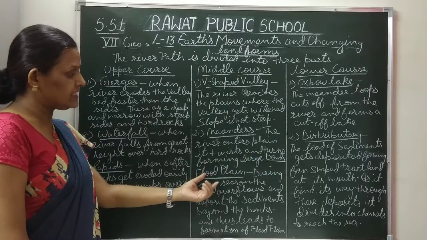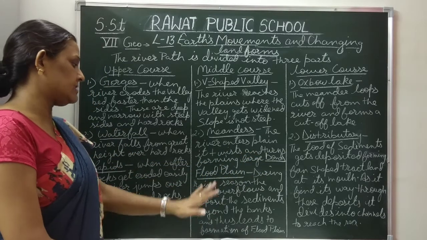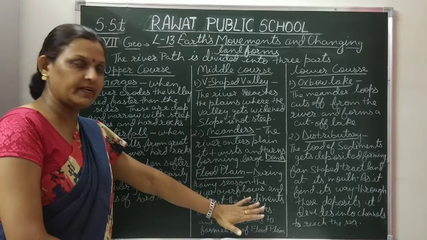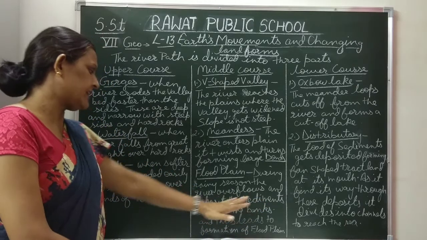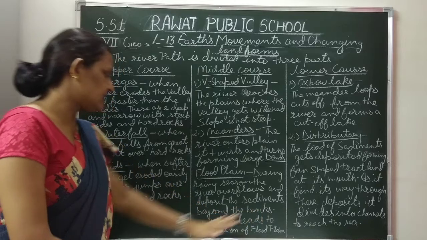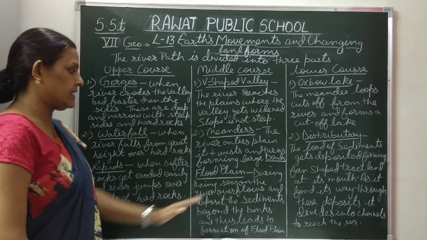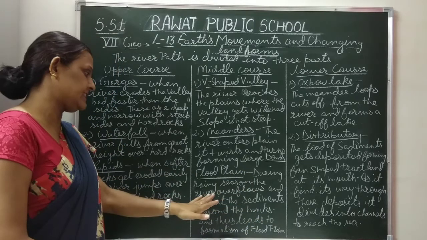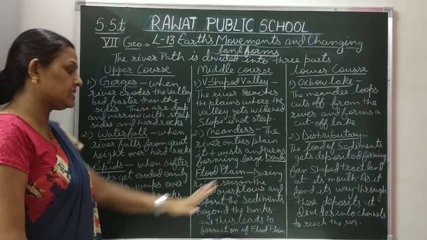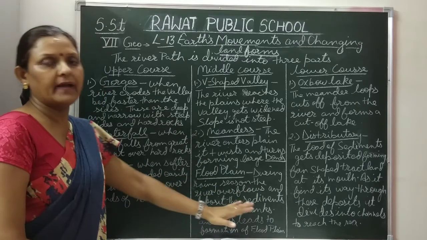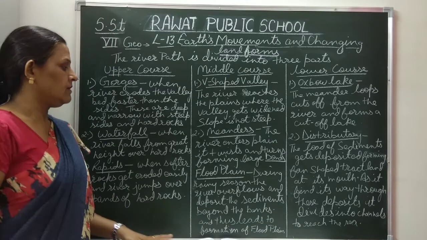Now floodplains. During the rainy season, the river overflows its banks and deposits sediments, which can be sand, gravel or tiny rock particles, beyond the banks, and thus leads to the formation of floodplains.